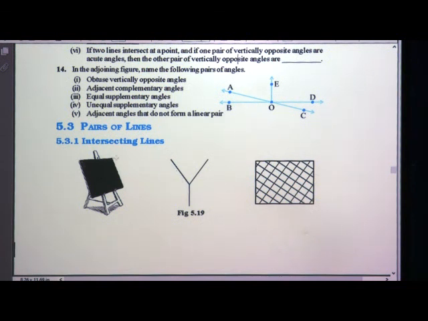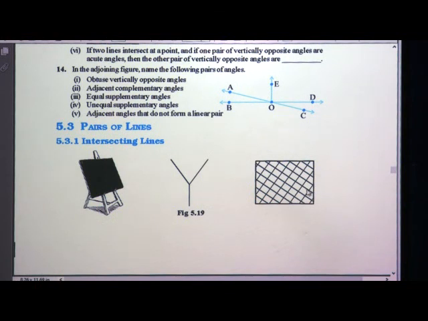Here you can see the blackboard is given to us, and one stand is there where the lines intersect, meaning they meet at one point. If this line is extended, they meet at one point, and that is known as the point of intersection. Here we have a net-like structure with crossing lines from one side and crossing wires from the other side.